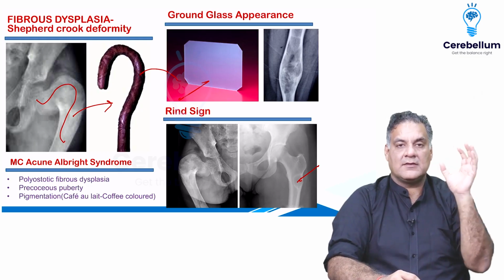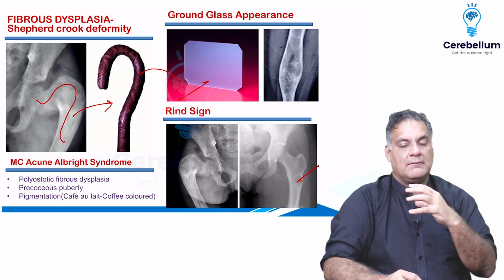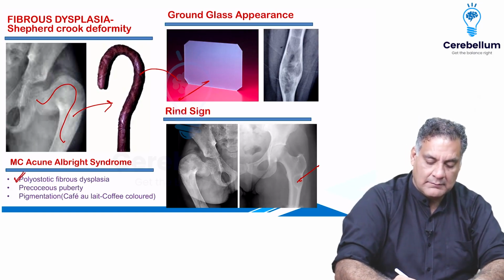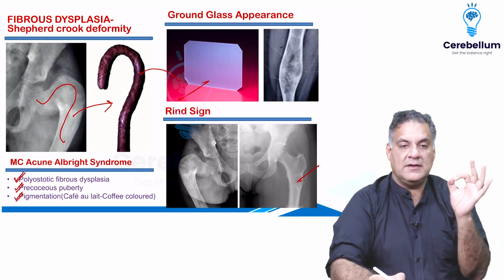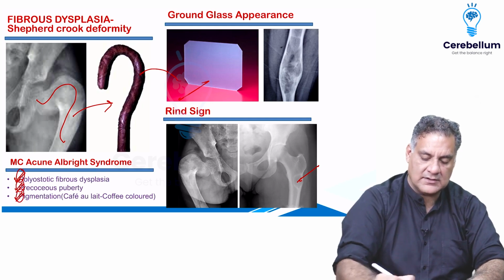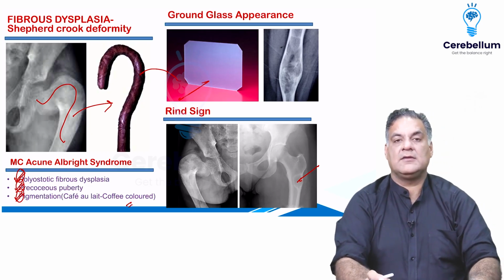McCune-Albright syndrome is a combination of three things: multiple fibrous dysplasia, that is polyostotic fibrous dysplasia, precocious puberty, and pigmentation, that is coffee colored spots. So 3 P's: polyostotic fibrous dysplasia, precocious puberty, and pigmentation. These are seen in McCune-Albright syndrome.